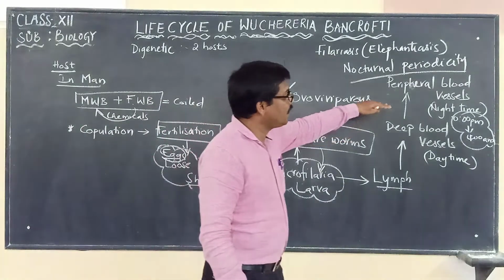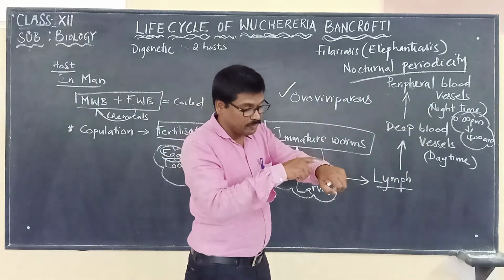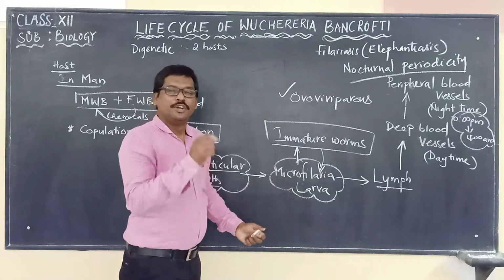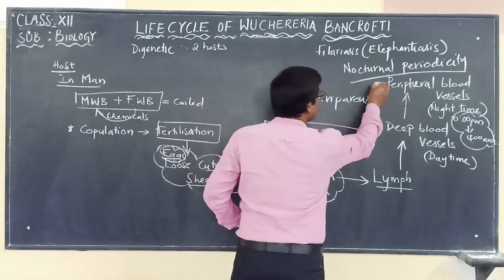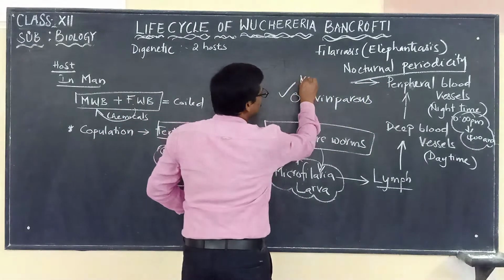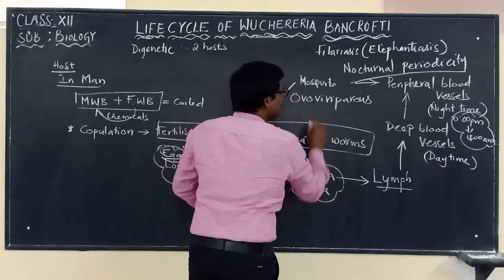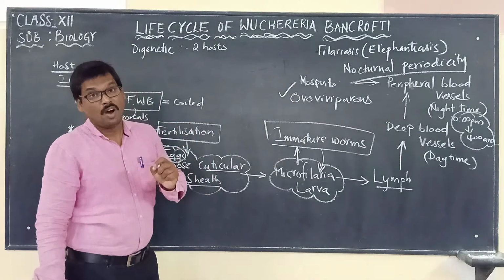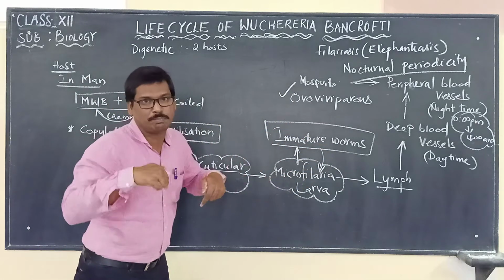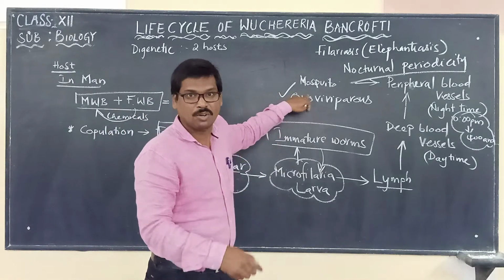So once they are there, what is there now in the superficial blood vessels? It is the microfilarial larvae. During this time, when a mosquito sucks the blood of an infected person carrying the microfilarial larvae, what is the name of this mosquito?